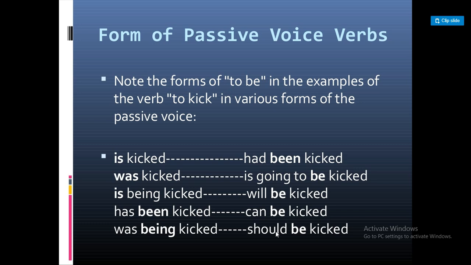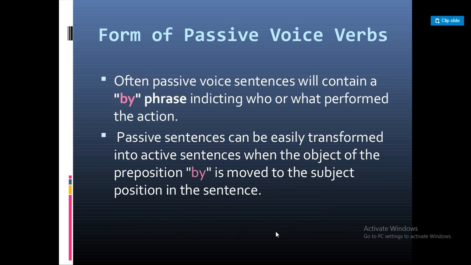Note the forms of to be in the examples of the verb to kick in various forms of the passive voice: is kicked, had been kicked, was kicked, is going to be kicked, is being kicked, will be kicked, has been kicked, can be kicked, was being kicked, and should be kicked. These are all formed in the passive voice.